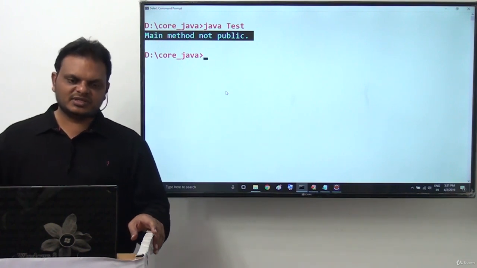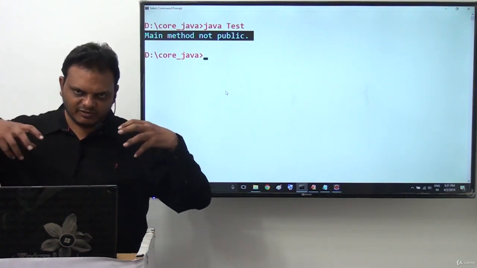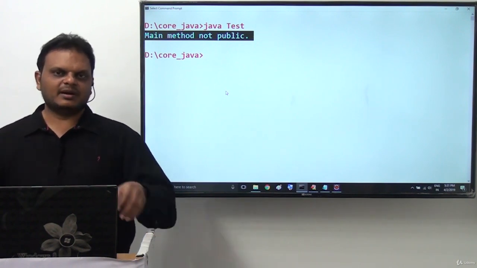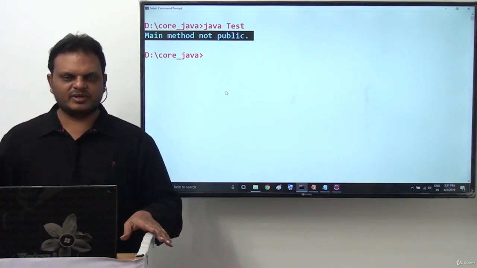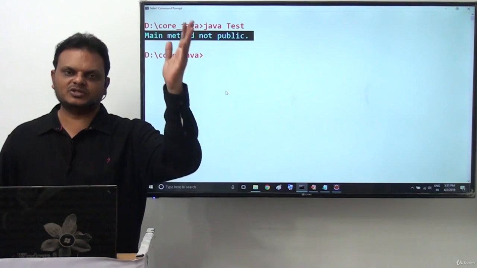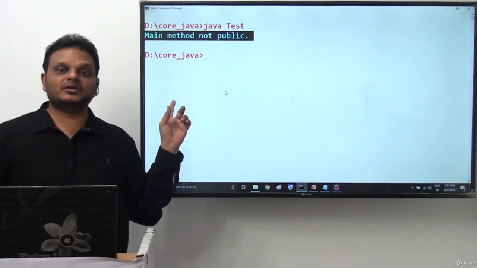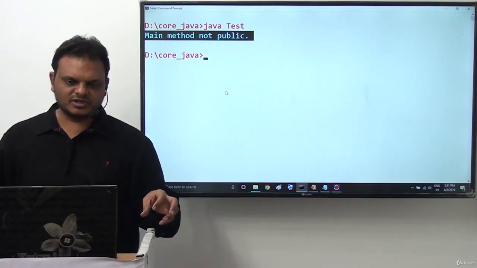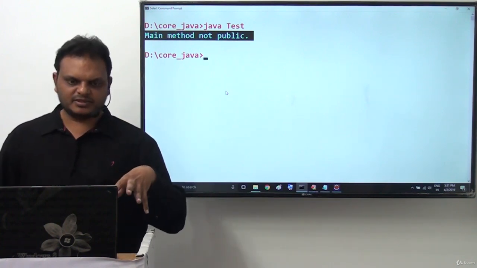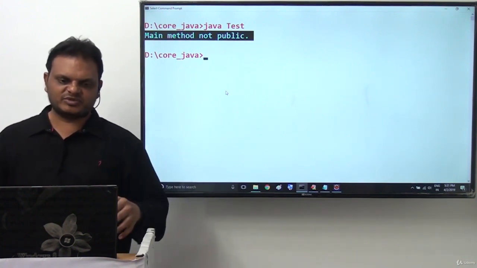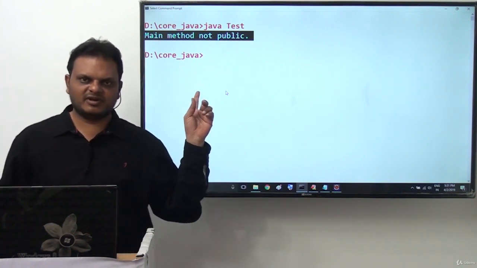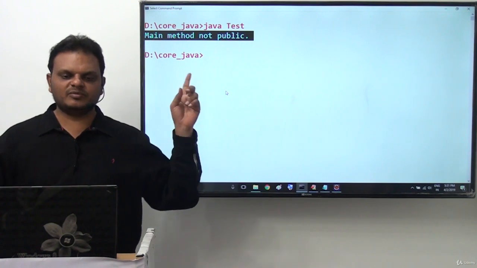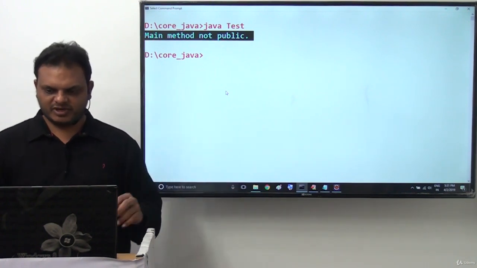The JVM is giving priority to the main method, but the compiler is not giving any importance to the main method. From the compiler's point of view, the main method is also an ordinary Java method. But from the JVM's point of view, the main method is a special method. Up to Java 6 version we are getting the message main method not public.